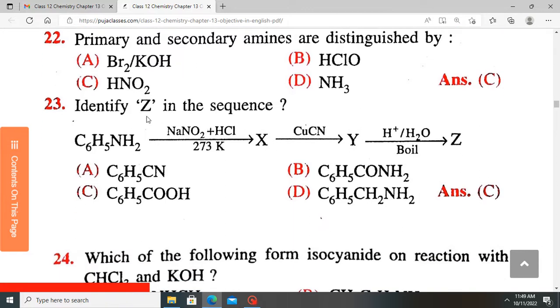Let's look at this sequential reaction, which involves aniline being treated with sodium nitrite and HCl. These two compounds on reaction yield nitrous acid. Reacting nitrous acid with aniline gives a diazonium salt. The diazonium salt, when replaced with copper cyanide, gives a benzene ring with a cyanide group, or benzonitrile. When you hydrolyze benzonitrile with mild heat, we are going to produce a carboxylic acid. So the Z is C, which is carboxylic acid.